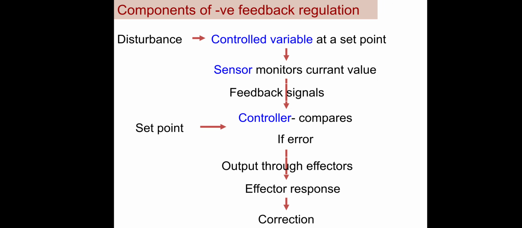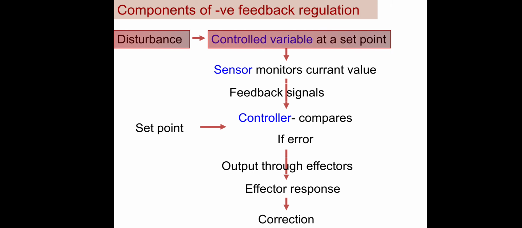Next, the components of negative feedback regulation. When a disturbance occurs in the controlled variable at a set point. Controlled variable means our body has an internal condition, which will have normal values between set points. If any disturbance occurs in the controlled variable at a set point, it will be sent to the sensor.